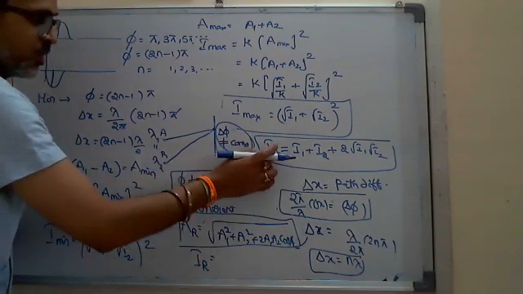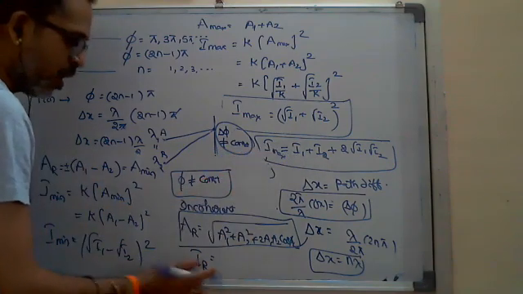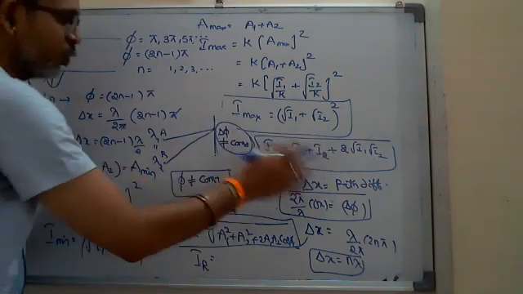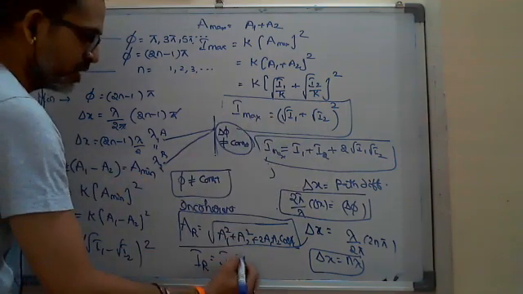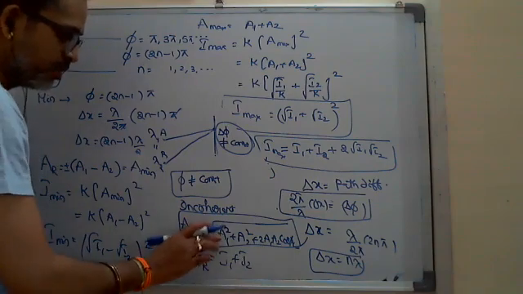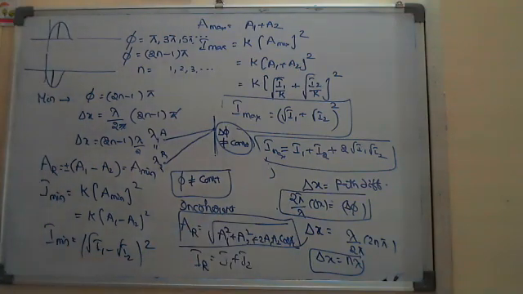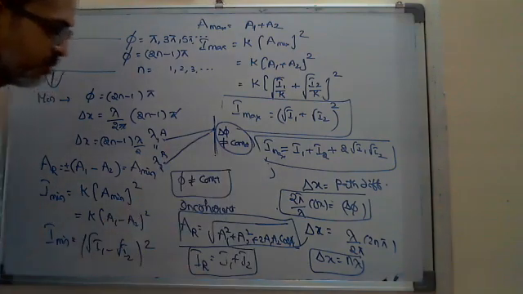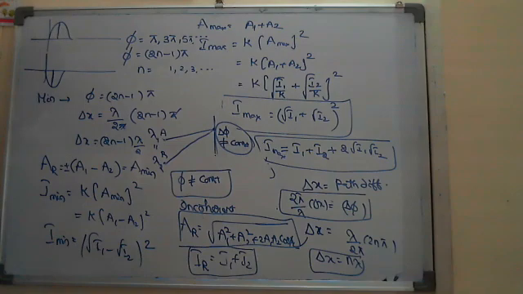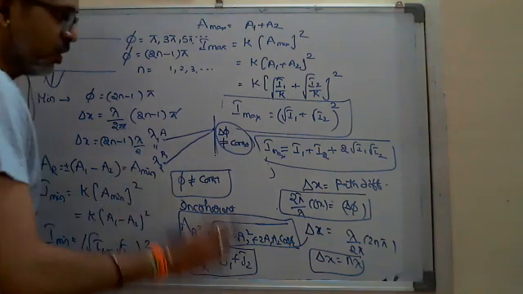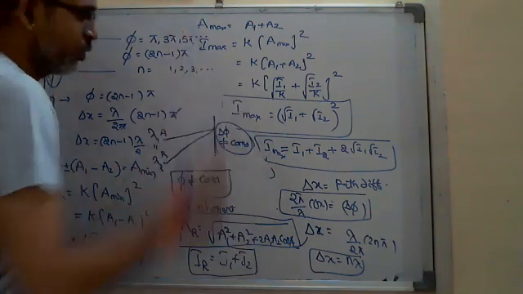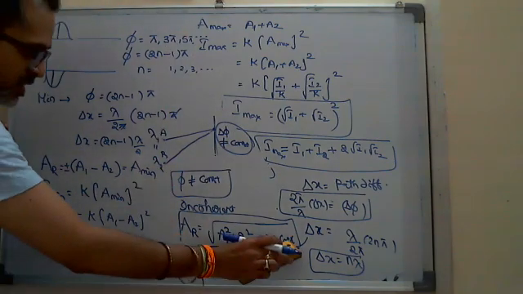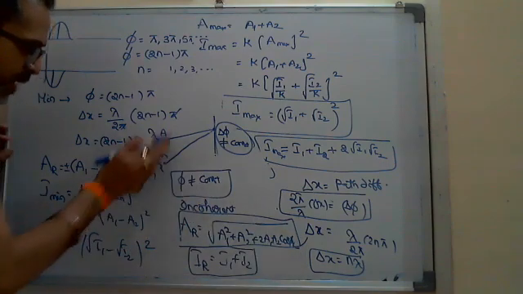Suppose you take incoherent sources: for I maximum or I minimum, the resultant intensity is directly the addition of the two intensities, I1 plus I2, not the addition of the resultant amplitudes. So if they are incoherent, the resultant intensity I have to write is I1 plus I2 only. Whereas if they are coherent sources, I have to write from this equation, if you know the constant phase difference that they are maintaining.